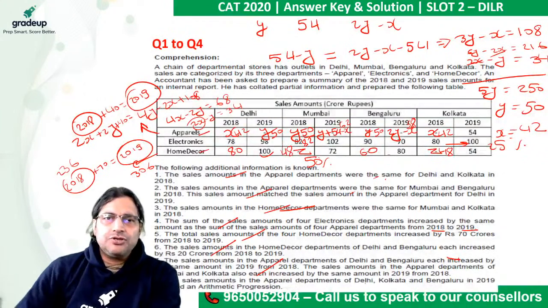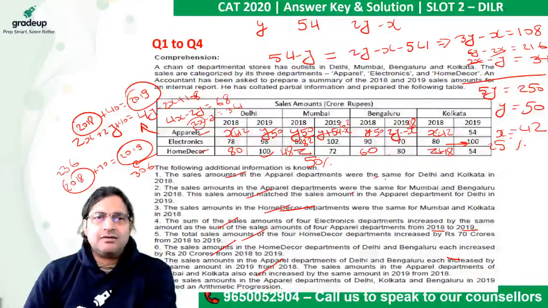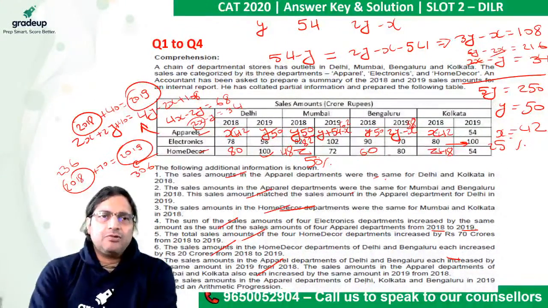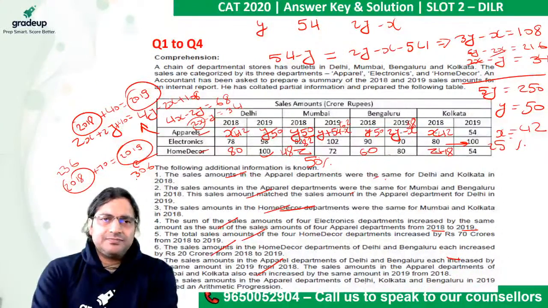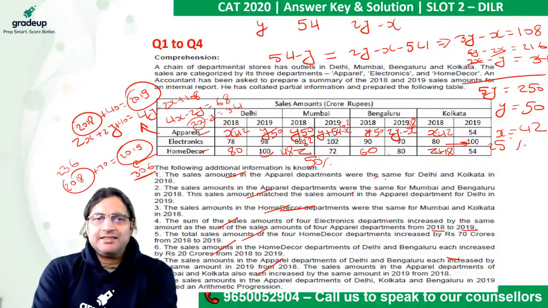So in 2019, we have to get the total sales. Now this is 306 already, so there's no question of 150. This is 306. If you look at electronics in 2019, 98 plus 102, 200, 270, 370. So 370 and 306, 676.